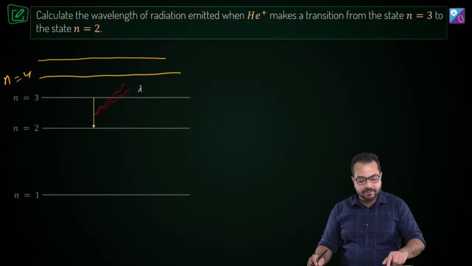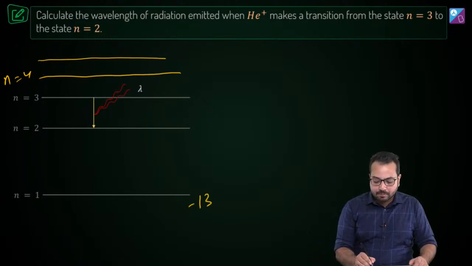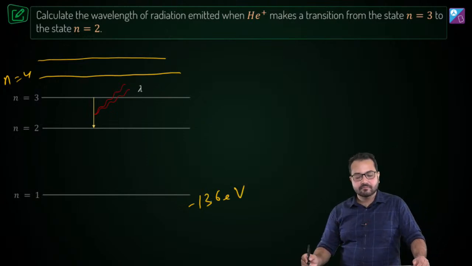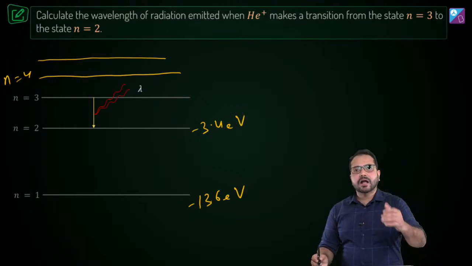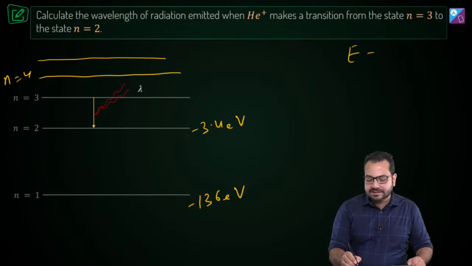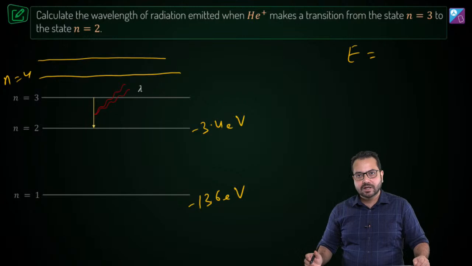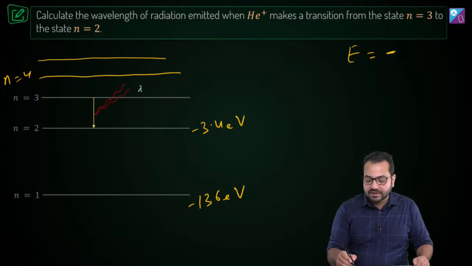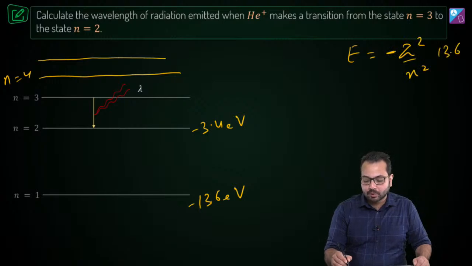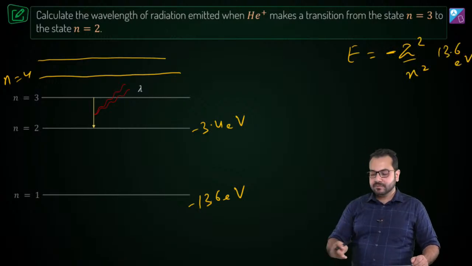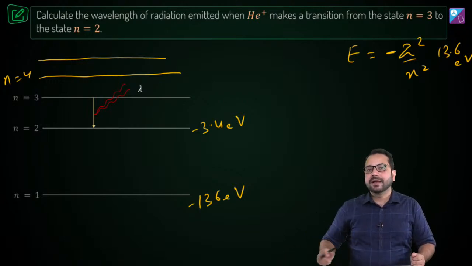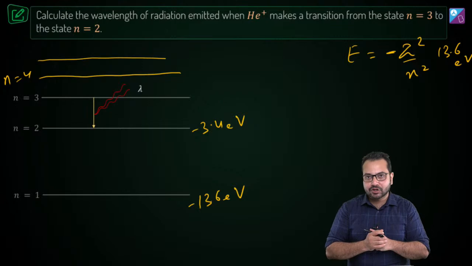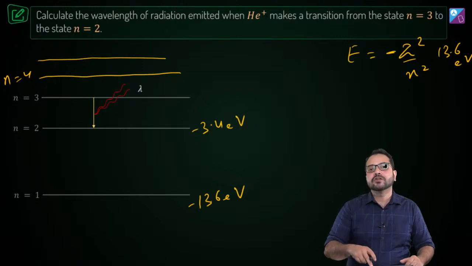We know this already. For n equal to 1, the energy is minus 13.6 electron volt. For n equal to 2, it is minus 3.4 electron volt. We get this energy from the relationship E is equal to minus Z square upon n square into 13.6 electron volt. If we put Z equal to 1, corresponding to hydrogen, and keep dividing by n square, we get the energy of the different states.